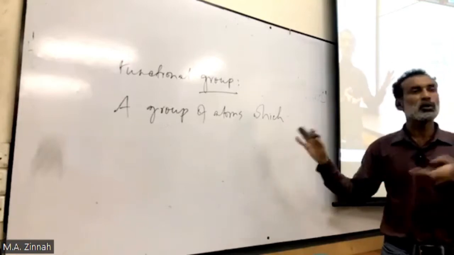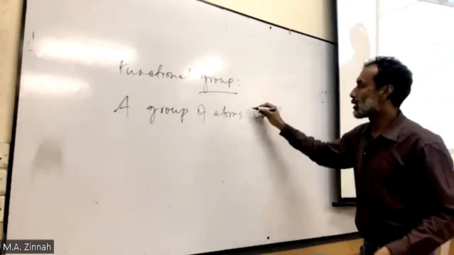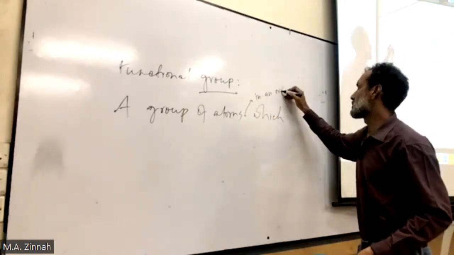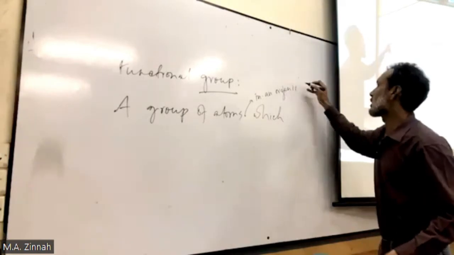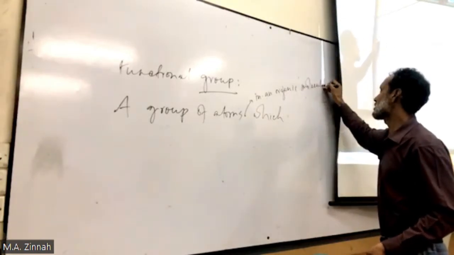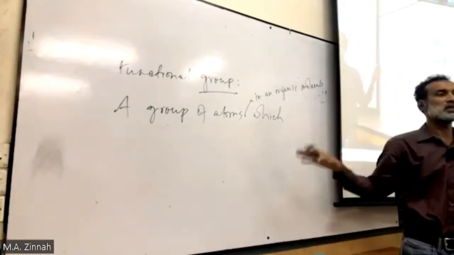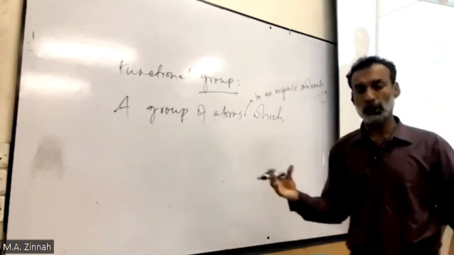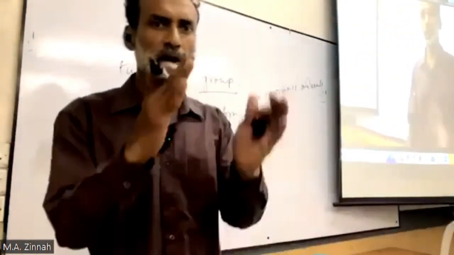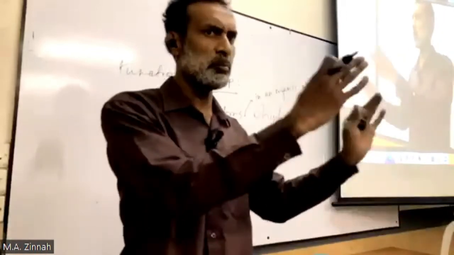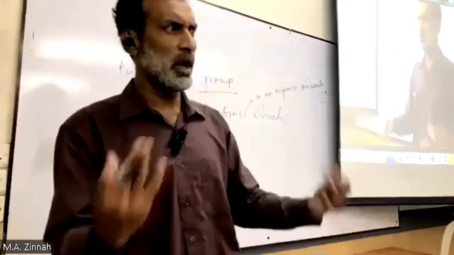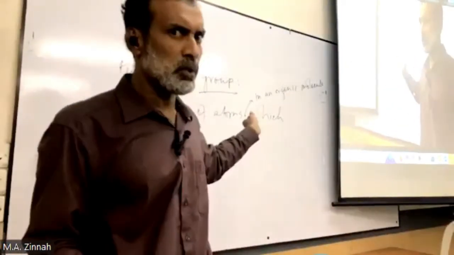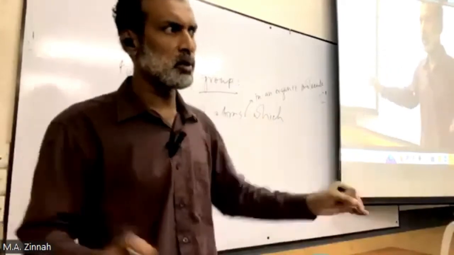So as this is only for organic chemistry, I can add a group of atoms in an organic molecule. I add this because we just get this only in organic molecules, only in organic compounds. For hydrochloric acid, we don't say functional group, because hydrochloric acid or inorganic bases, acids, many other reactants, the complete compound reacts. The whole compound reacts. This happens only for organic compounds. In the big molecules, only a small part reacts.